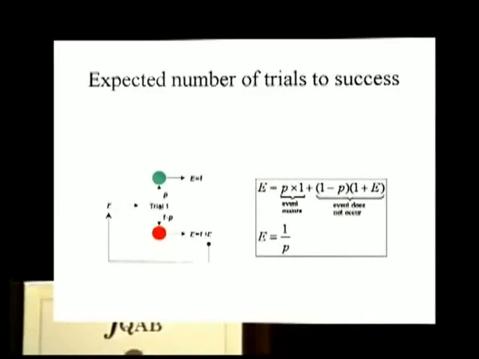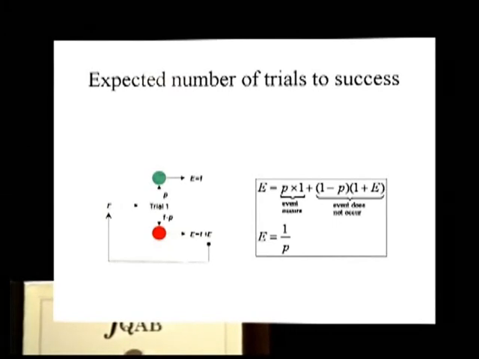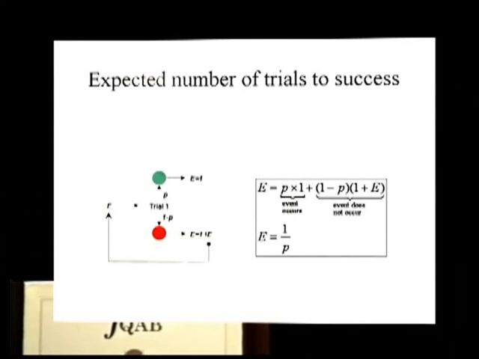So I can compute the expected value in the following way. Look, with probability p, I get the event. I'm just applying the formula you saw before. With probability p, I get the event, and then I only needed 1 trial. Well, with probability 1 minus p, I didn't get it. And in this case, the expectation just increased by 1. So I will spare you the algebra. When we solve this equation for E, we get 1 over p.